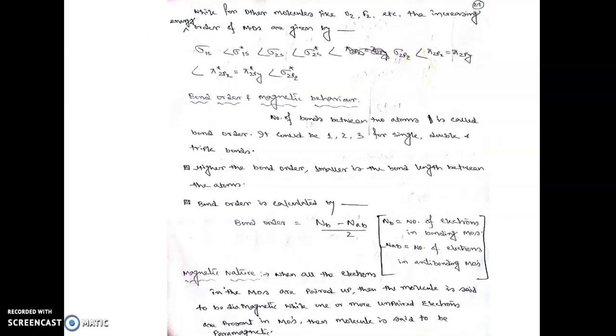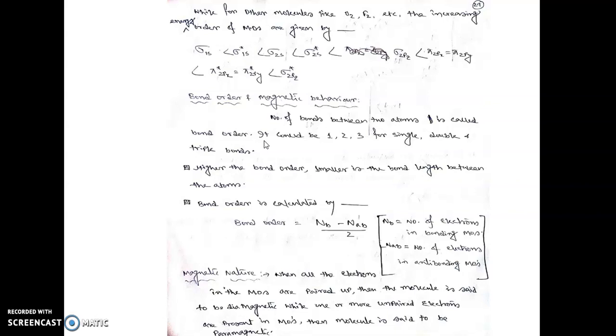Now for other molecules like oxygen, O2, and F2, the increasing energy order of the molecular orbitals is: first sigma 1s, sigma star 1s, then the 2s combination, sigma 2s, sigma star 2s, then sigma 2pz, then pi 2px, pi 2py, then pi star 2px, pi star 2py, and at last sigma star 2pz. In molecules like Li2, Be2, N2, C2, this sigma 2pz was in between, but for O2 and F2, sigma 2pz will come first, then pi 2px, pi 2py, and then pi star 2px, pi star 2py.